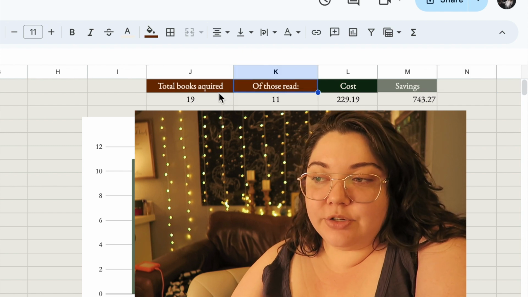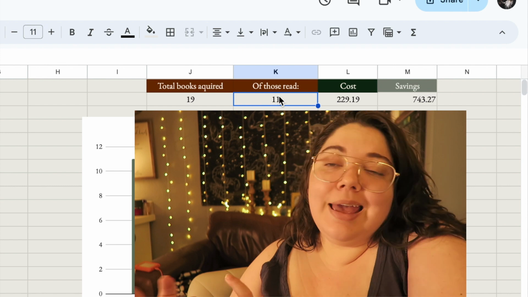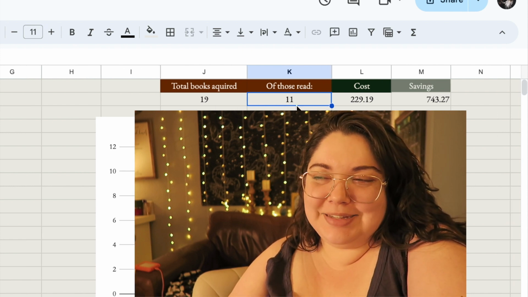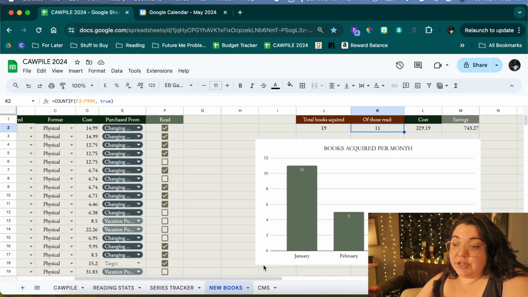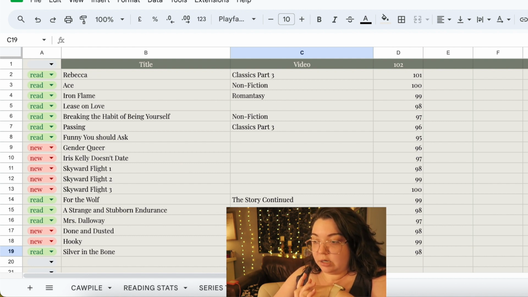And this just right here tells you how many books you acquired and how many of those you have read. And I do believe that G must have made this because I don't remember setting this up here. But that's my favorite tracker of this. And I just have one little tiny one down here, which is my Clear My Shelves tracker.